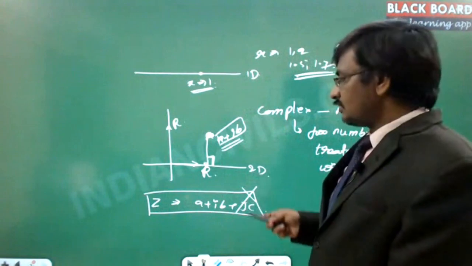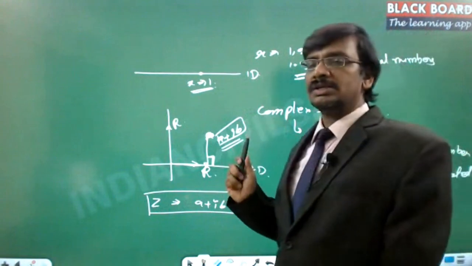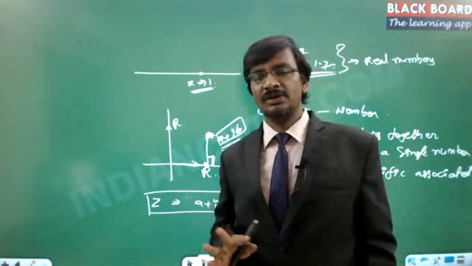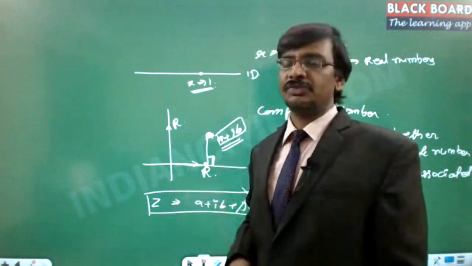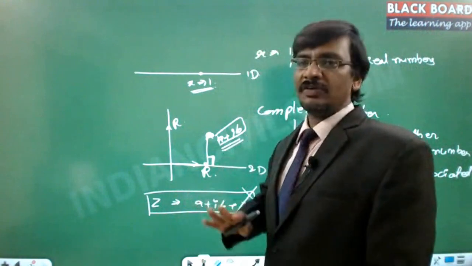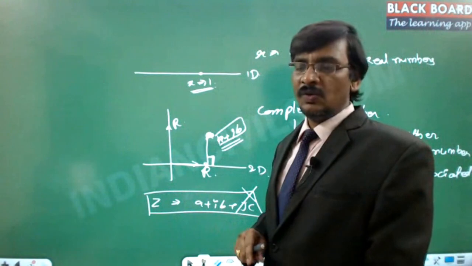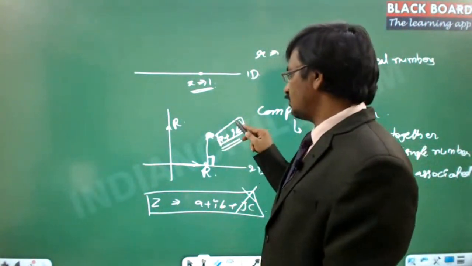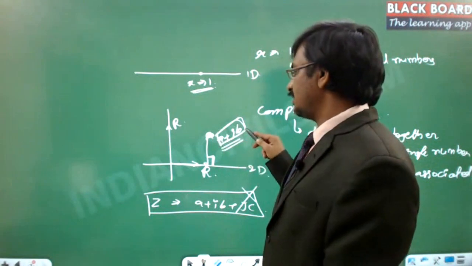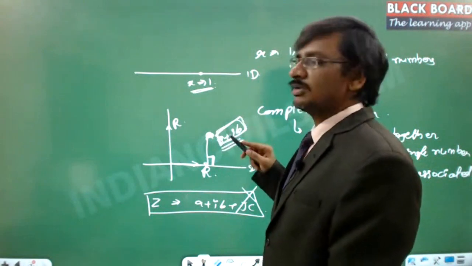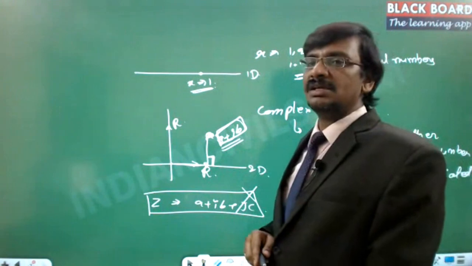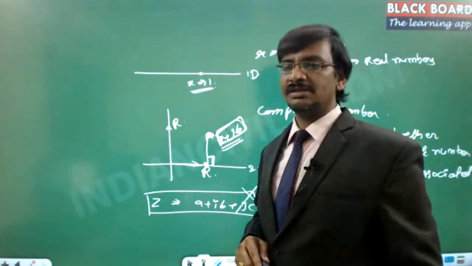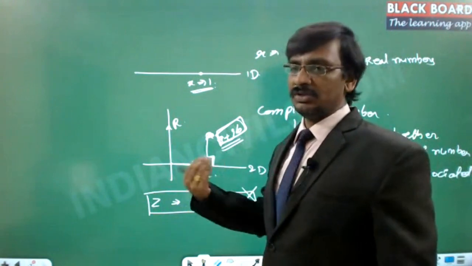Why? All of this comes from the fact that it is a necessity. The necessity comes from fluid dynamic analysis, where if you represent the number in this particular format, then most of the physics-related problems or engineering-related problems can be solved with an easier approach. Because of this reason, the complex number came into the picture.